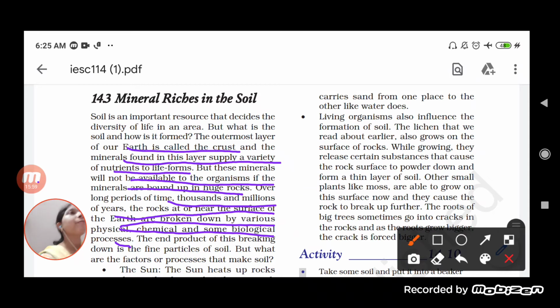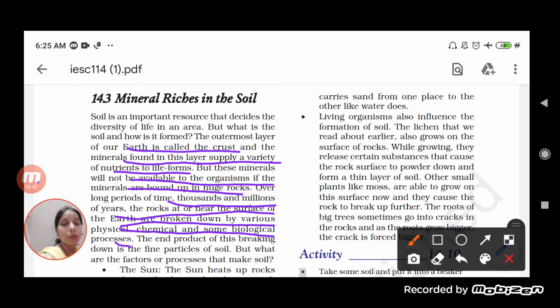do not get that. So in order to get the minerals, over thousands of years or millions of years, these rocks which are present at the surface of the earth get broken down. The breaking of these rocks into soil, or the conversion of these rocks into soil, involves physical methods, chemical methods, or biological processes also. So the rocks which are bound up, consisting of minerals, are broken down by different processes. Now the end product of this breaking down is the fine particles of the soil.